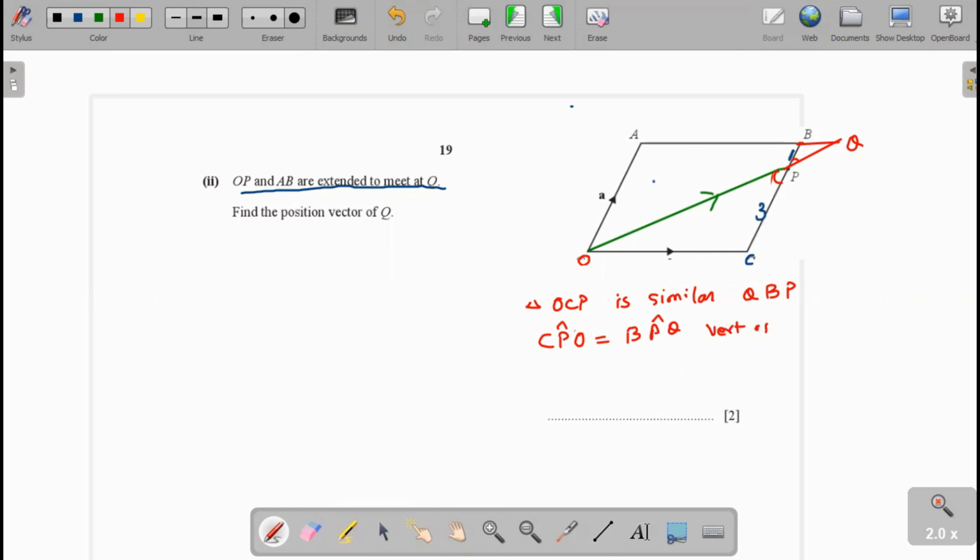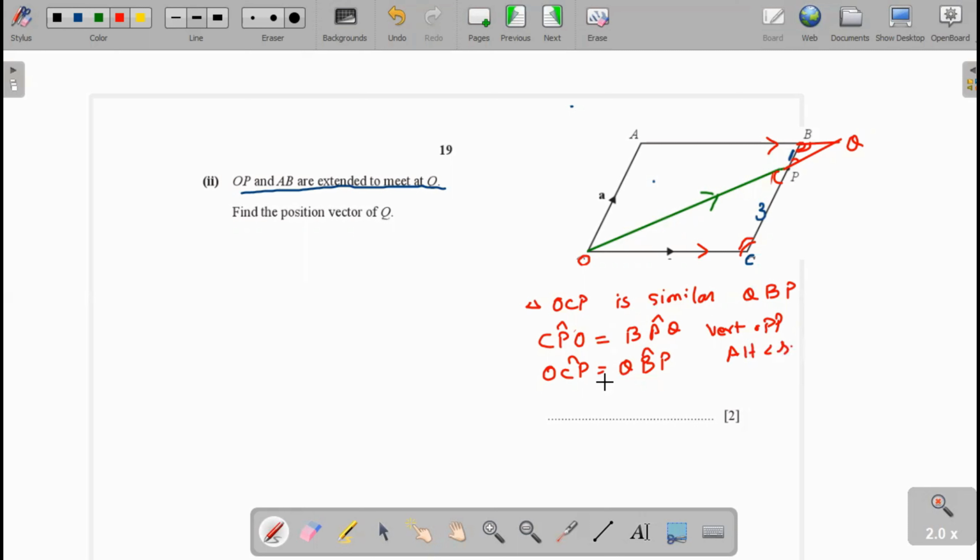And in the next you see here the angle OCP is equal to angle QBP. Why? Because both lines are parallel to each other and these are the alternate angles of parallel lines.